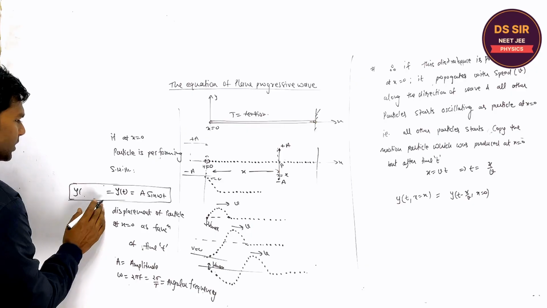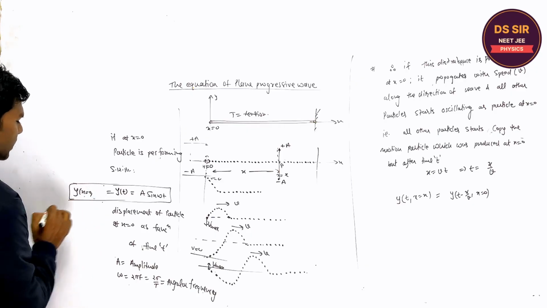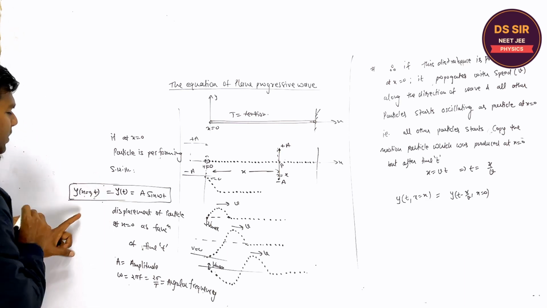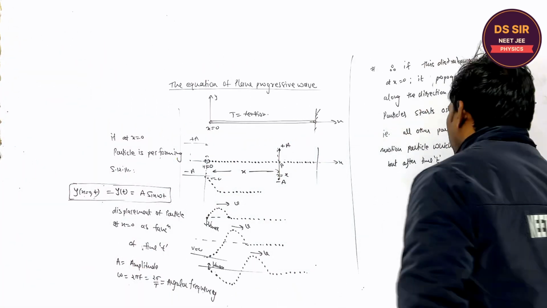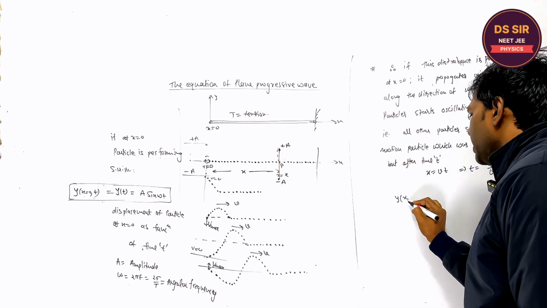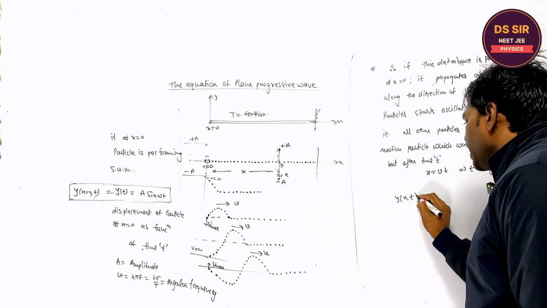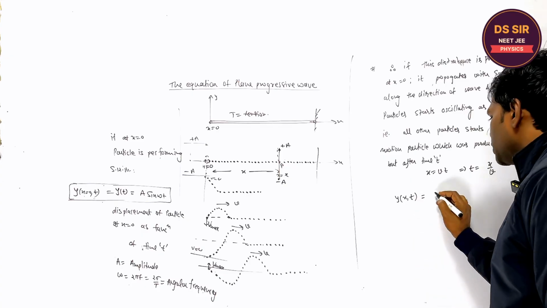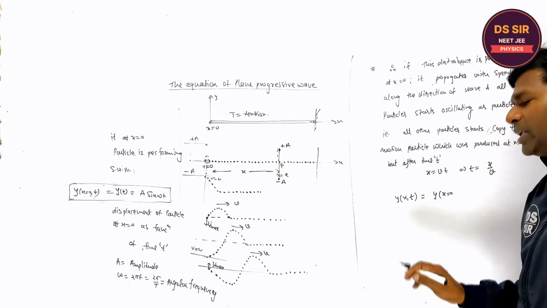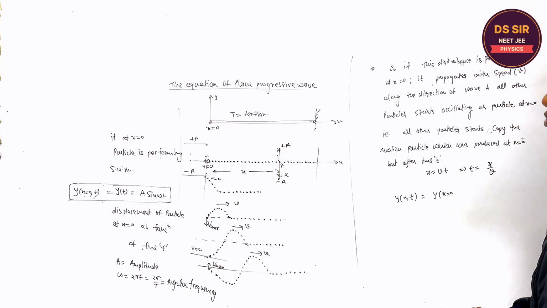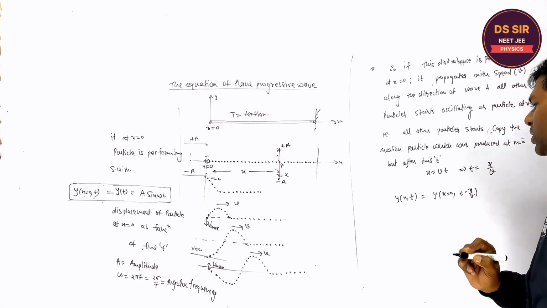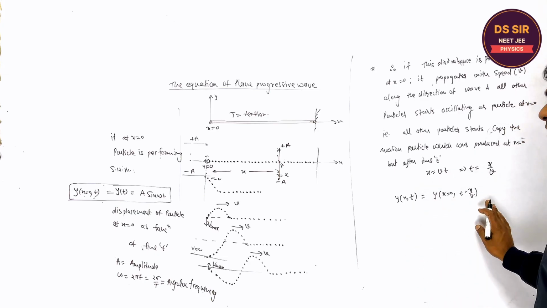In the book, it is written as y, the displacement of the particle at x equal to 0 as a function of time t. So you should write it like this: the displacement of the particle present at distance x at any time t is the same as the displacement of the particle present at x equal to 0, but before time x upon v. Do you understand this or not?